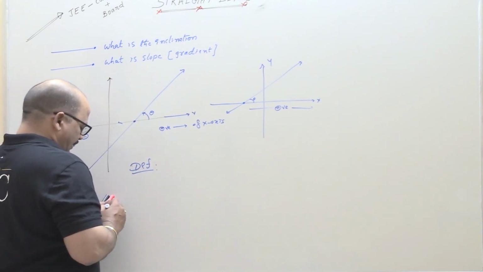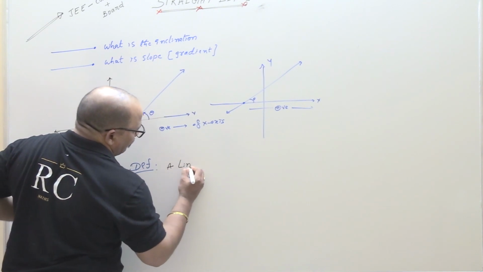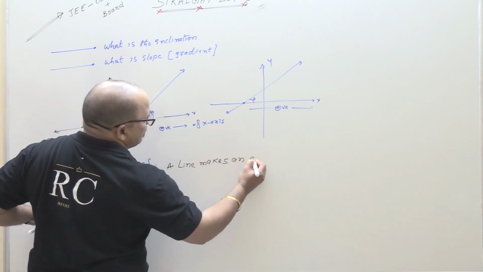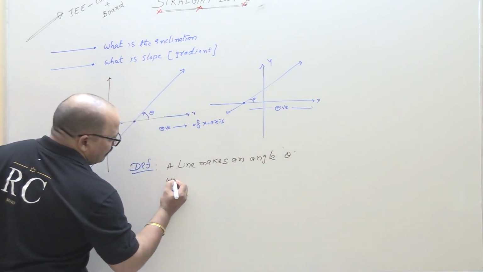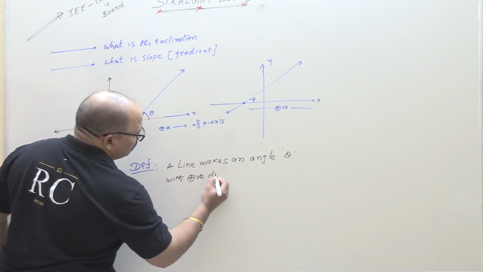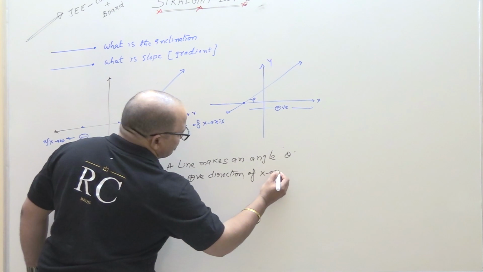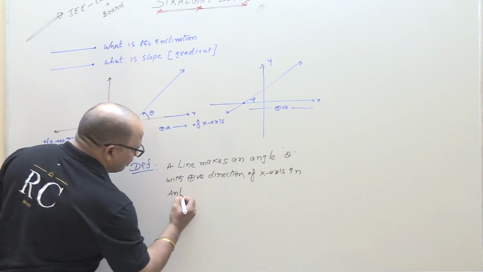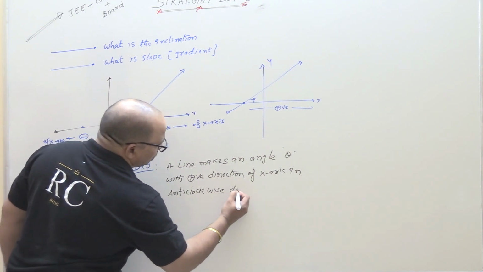A line makes an angle theta with the positive direction of x-axis in the anti-clockwise direction.